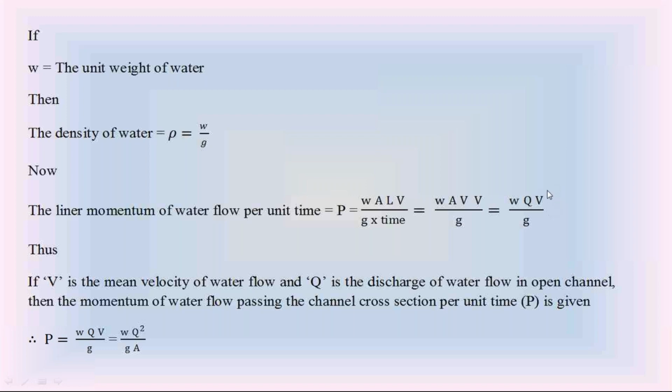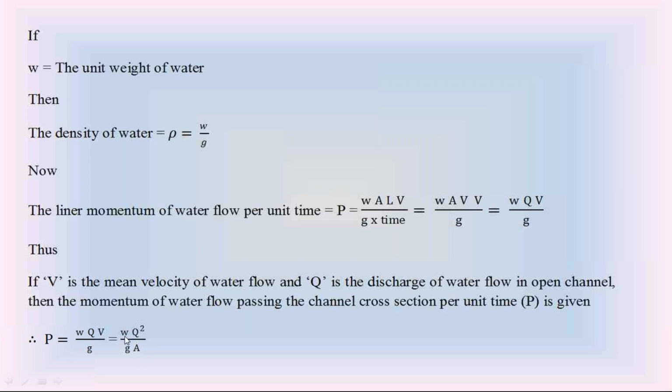We know that this velocity V is equal to discharge by area, Q by A. So substitute this velocity V as Q by A. This equation becomes: the linear momentum of water flow in the open channel per unit time is equal to W, unit weight of water, into Q, discharge, into, substituting V as Q by A, in the numerator Q into Q, Q square, divided by, in the denominator, Z into A. This is W Q square by ZA.